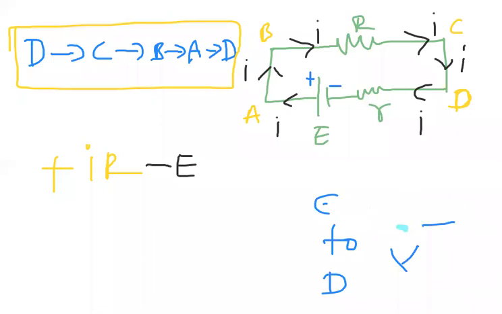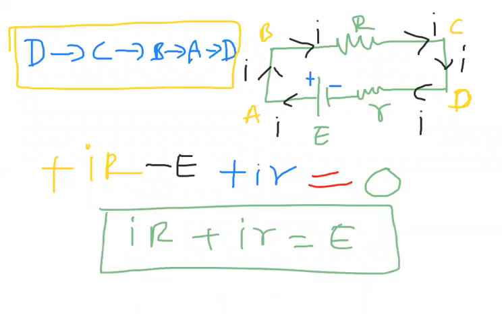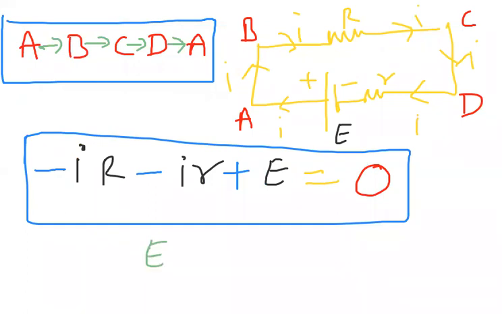So for Ir also, what sign do we have to use now? Plus Ir. Plus Ir, totally is equal to what we can write? Equal to 0. Observe what we got. Here also I into capital R plus I into small r is equal to EMF. In the previous topic, what we discussed, here also you observe, this one also I can write equal to I into capital R plus I into small r.